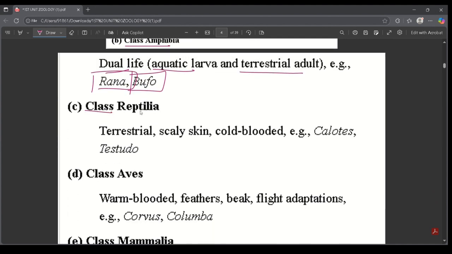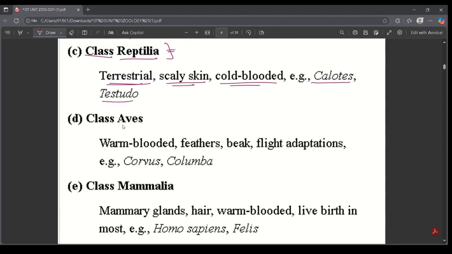Next is class Reptilia, also known as reptiles. They are terrestrial, they have scaly skin, they are cold-blooded. Example, Calotes and Testudo. Class Aves, which are birds. Warm-blooded, they have feathers, they have a beak, they have flight adaptations. Example, Corvus and Columba.